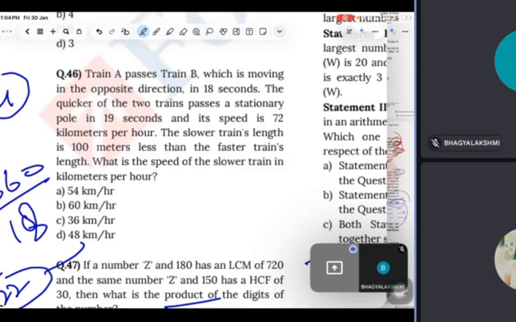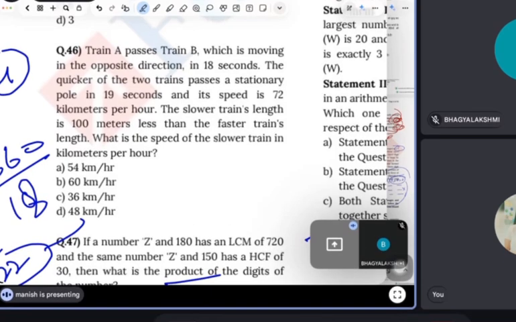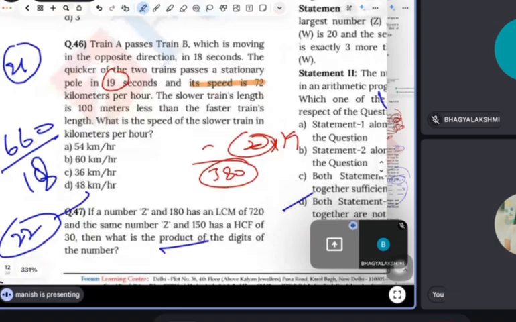See, there are two trains, guys. So first we have to find out the length of both trains individually. Then we can find out the total time. Here it is given that the faster train has 72 kilometer per hour, so it means 20 meter per second, and it crosses the pole in 19 seconds. It means you can find the total length. It is 380, right?